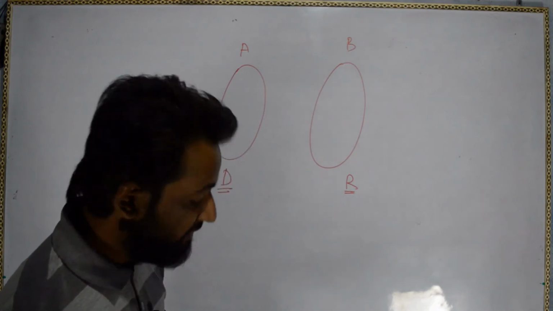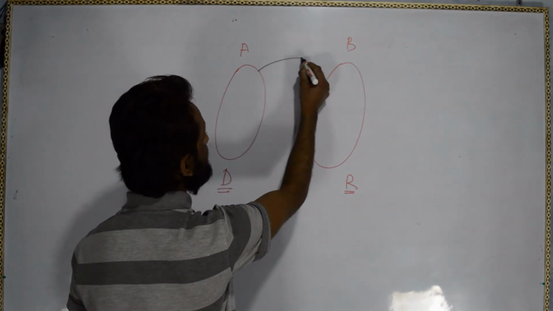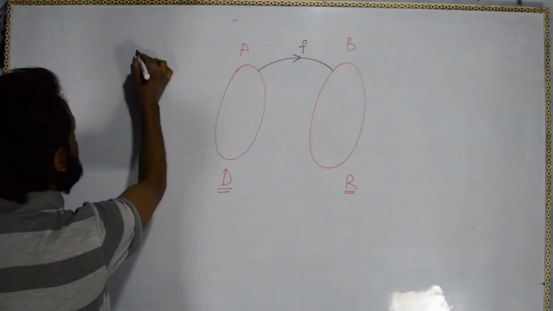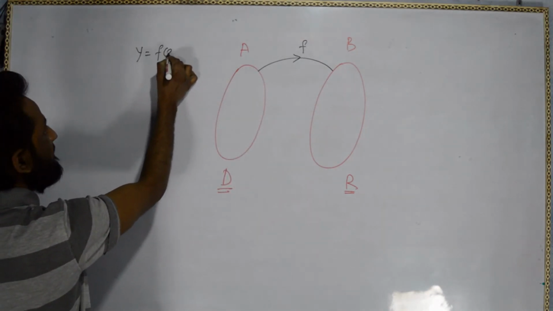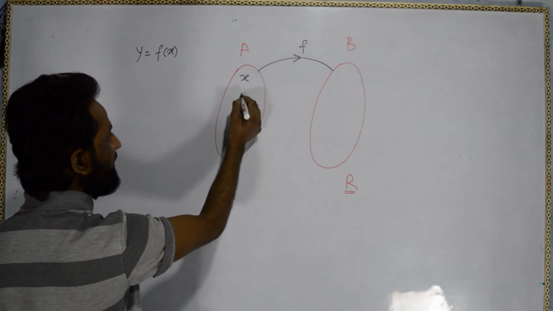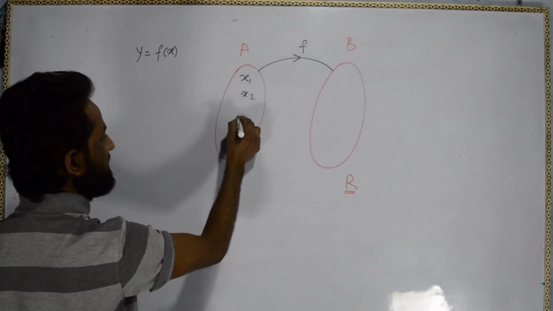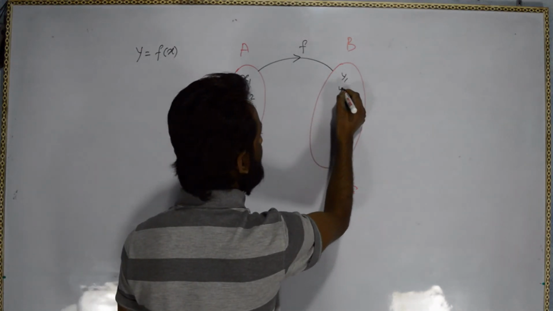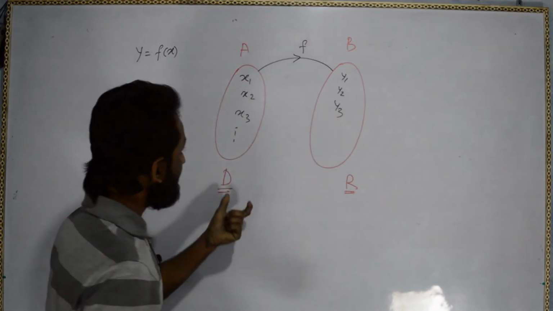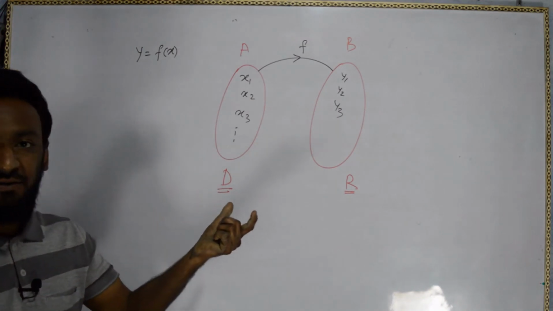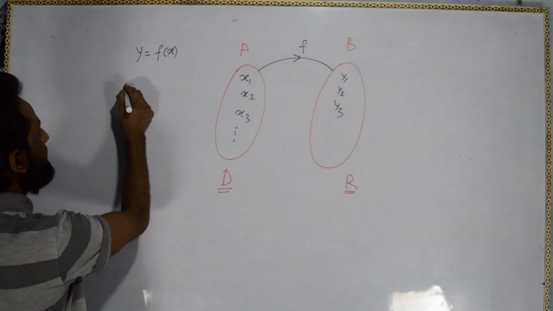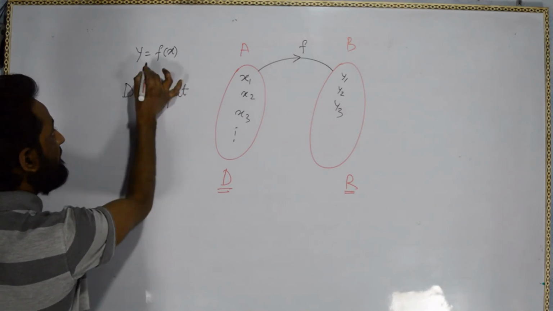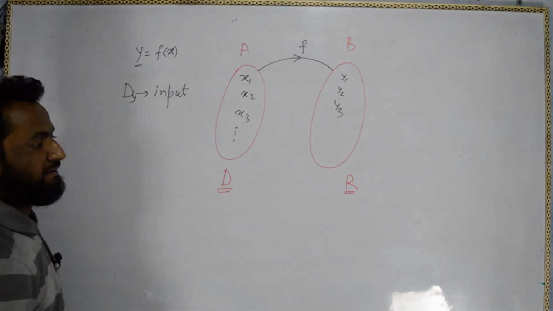Before going to the elements, I am saying a function f is defined from here to here, and that function is y equal to f(x). When we are inputting x, say x1, x2, x3, we are getting y1, y2, y3. So whatever we are inputting is the domain. So domain will be input.